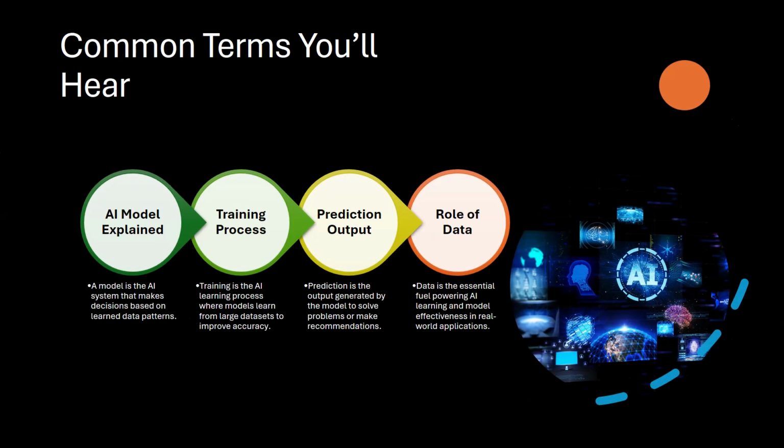Get to know these terms. Inputs are objects, features are the numbers that describe them. The model is the decision maker. Training is how it learns. Prediction is the answer it gives, and data is the fuel that powers everything. These basics will help you understand any AI conversation.